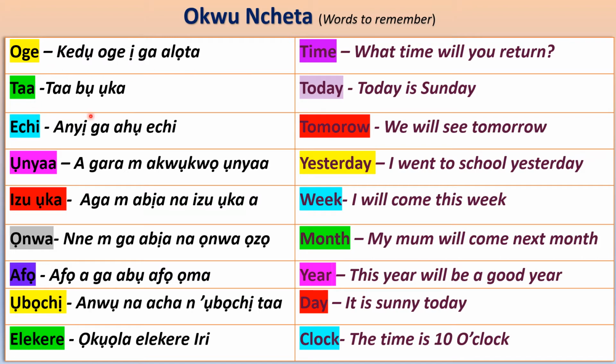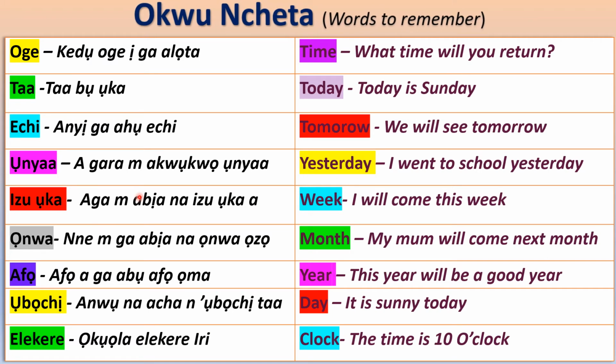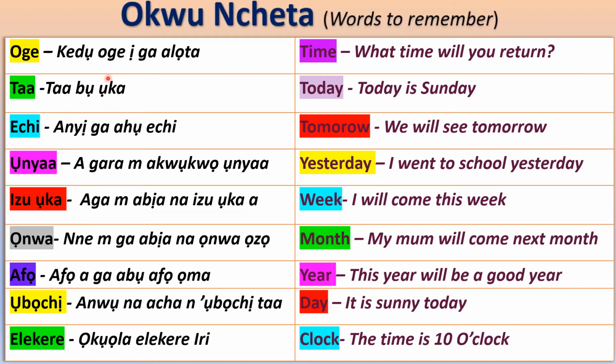So oge bụ time. So anyị sị na kedu oge ị ga-alọta? That's when you want to ask someone, what time will you return? You would say, kedu oge ị ga-alọta? Nke abụọ bụ taa. Taa bụ today. So if you want to tell someone that today is Sunday, you would simply say, taa bụ ụka.